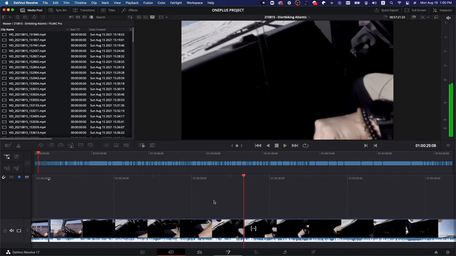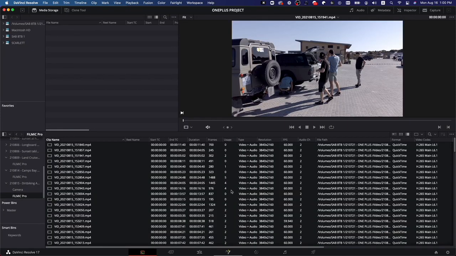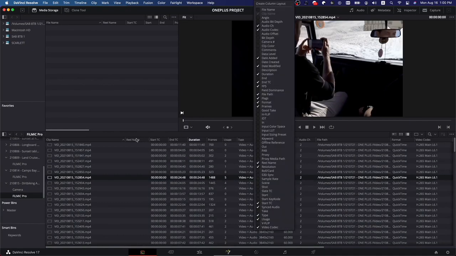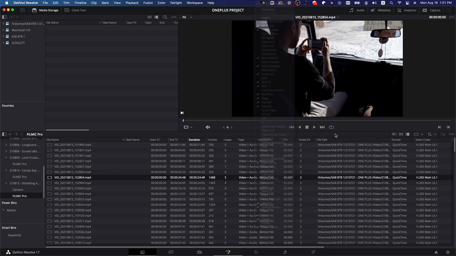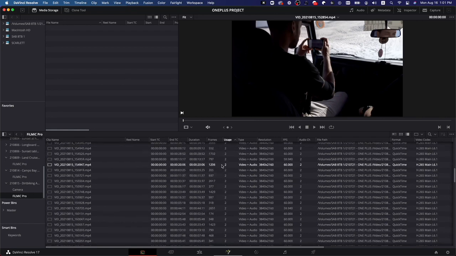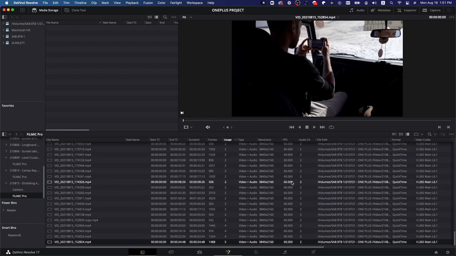And now one thing I want to mention really quick is you can actually go back into the media tab here at the first area, and then you can right click up here in this row, and you can choose the different column layout options here. If you make sure that usage is checked, then you can filter or sort all of your clips here based on how many times they've been used in the actual footage.